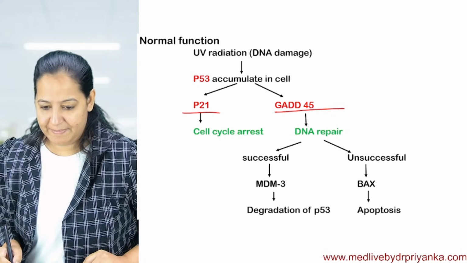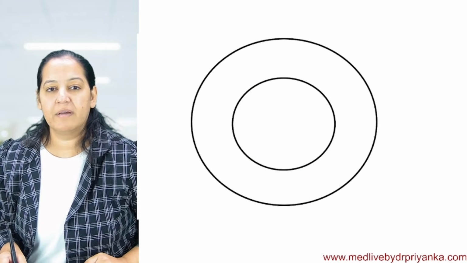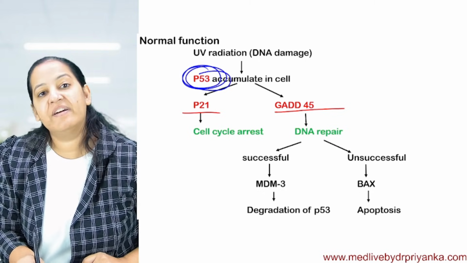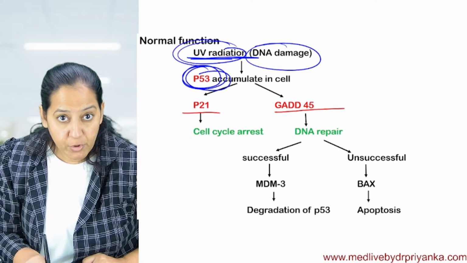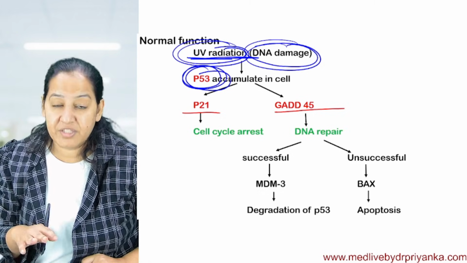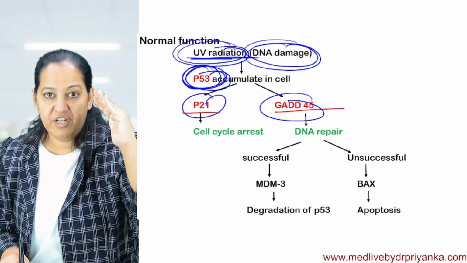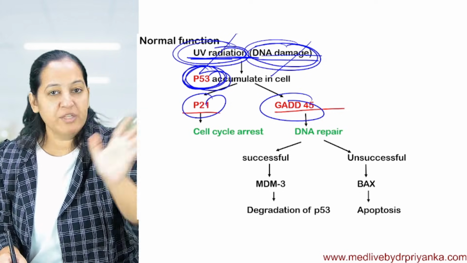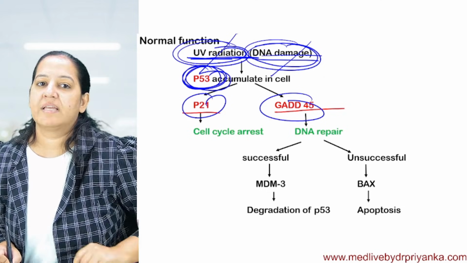Anyways, come back. So normally what is happening? P53 is always present, but it doesn't get activated at any time. It will get activated when the cell is exposed to UV radiation. UV radiation causes DNA damage. So whenever a cell is exposed to UV radiation, DNA damage is going to happen, and the inspector comes with two sub-inspectors to do the checking. If UV radiation has caused DNA damage, we will not allow the cell to go ahead. If DNA damage is not found, we will allow the cell to go ahead.